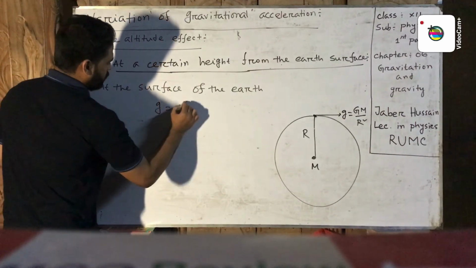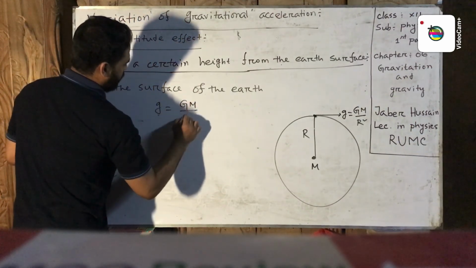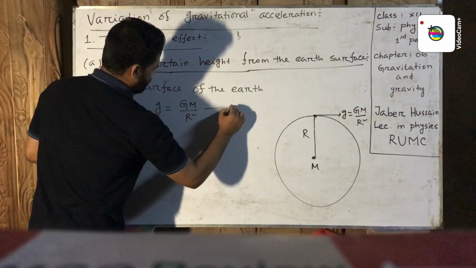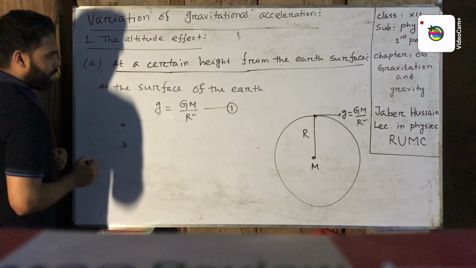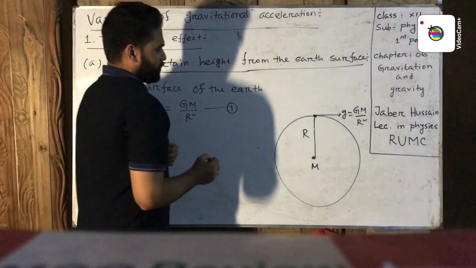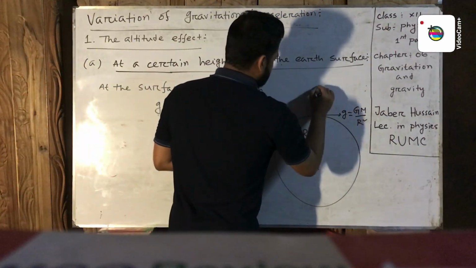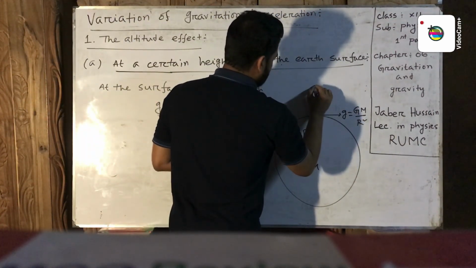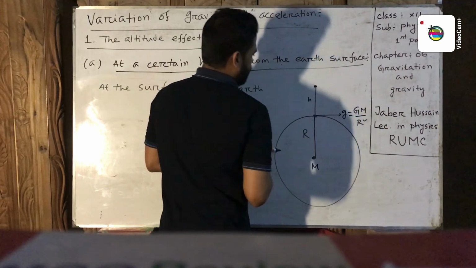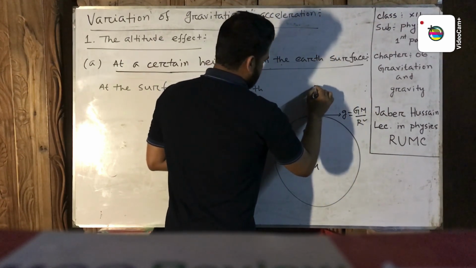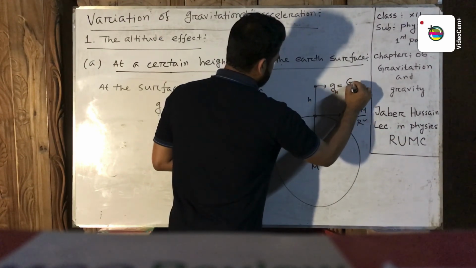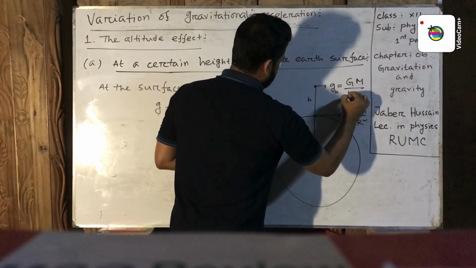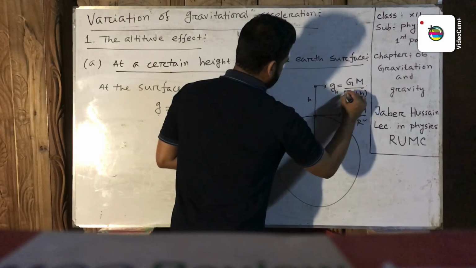This is equation number 1. And let us consider at a certain height h from the Earth's surface, the gravitational acceleration is gh, and gh equal GM by R plus h whole square.